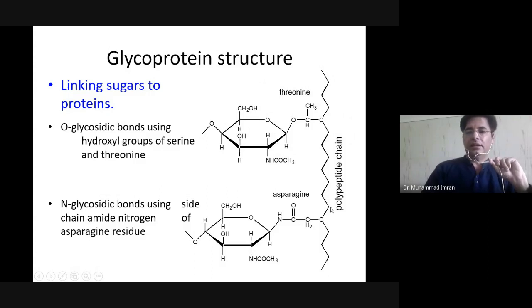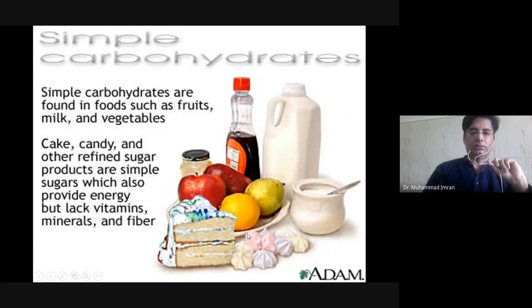And if the hydroxyl group of the carbohydrate attaches with the asparagine amino group, this is known as N-glycosidic linkage. Here you can see the hydroxyl group of the carbohydrate and one hydrogen from the amino group are removed in the form of water and the N-glycosidic linkage is formed.